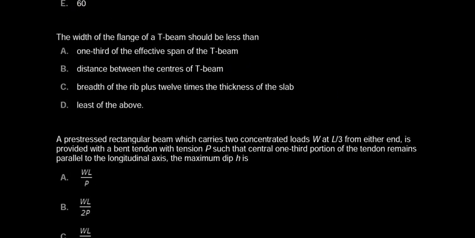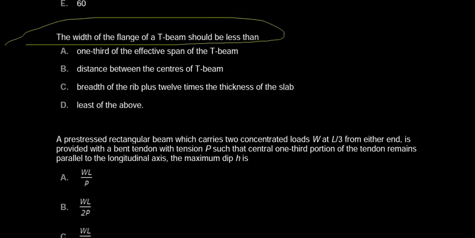The width of the flange of a T-beam shall be less than. According to IS 456, the width of the flange of a T-beam shall be less than 1/3 of the effective span of the T-beam, and also shall be less than the breadth of the rib plus 12 times the thickness of the slab, and also it should be less than the distance between the centers of the T-beams. So according to this question, the correct answer is option D, least of the above.